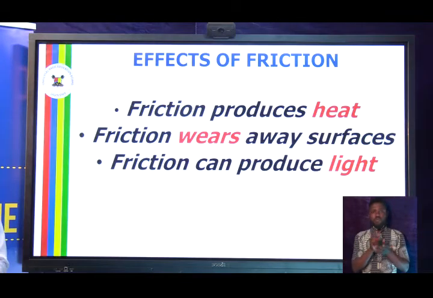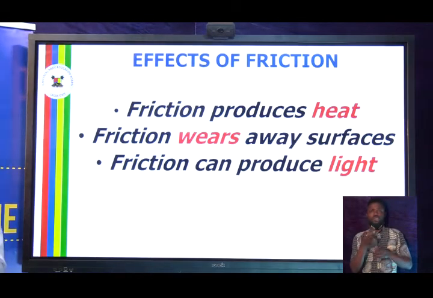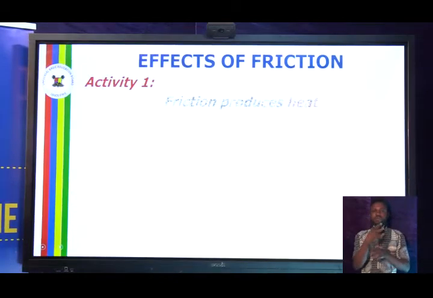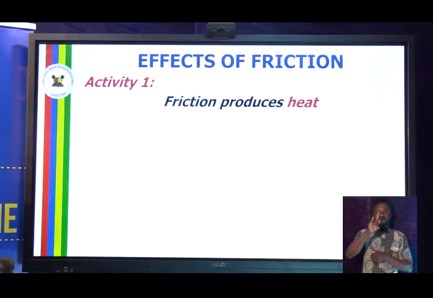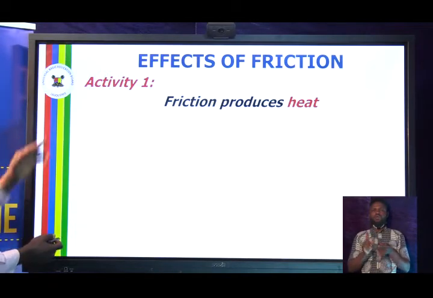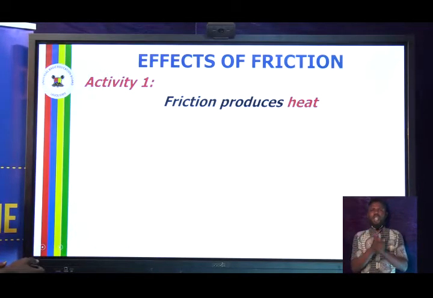To put that into practice, when you take a sharp object, especially maybe a cutlass, and you strike it on the concrete, you see that it brings out light. That's another effect of friction. Let's look at the activities to show the effects of friction.